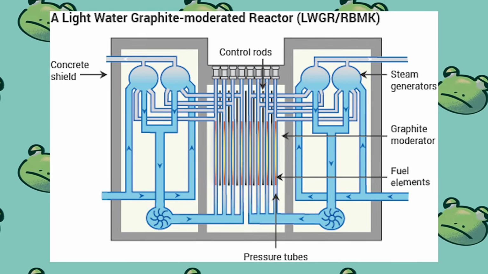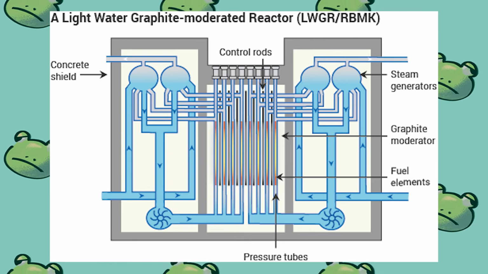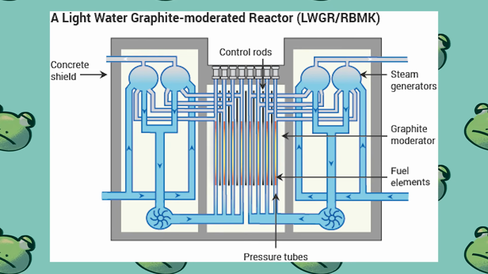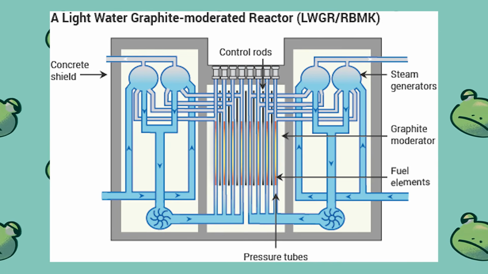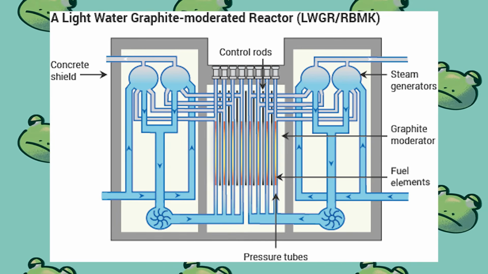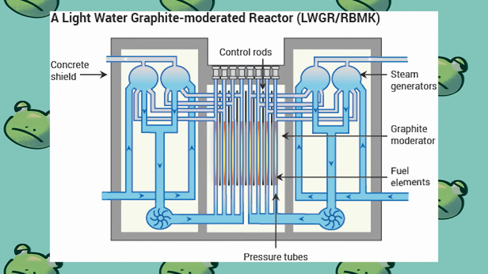The RMBK was a Generation 2 light water reactor built with a graphite core. I won't really get into the specifics between light versus heavy water, but the main takeaway is that the design of the RMBK was to generate as much power as pretty much a heavy water reactor at only a quarter the cost and maintenance. This shortcut is what led to the disaster.